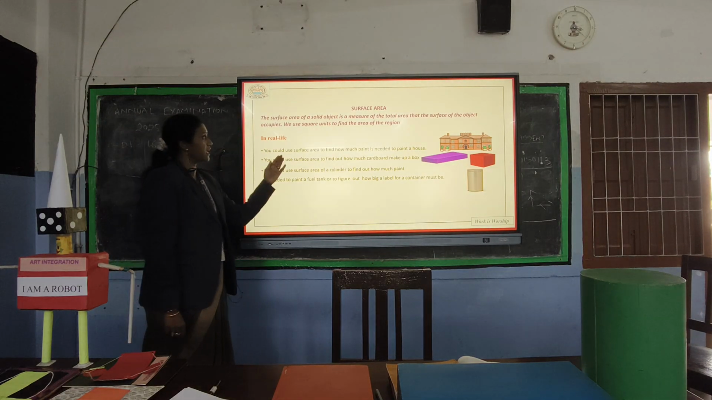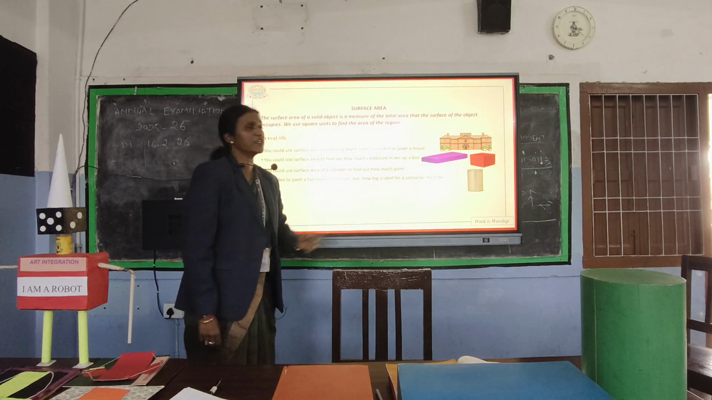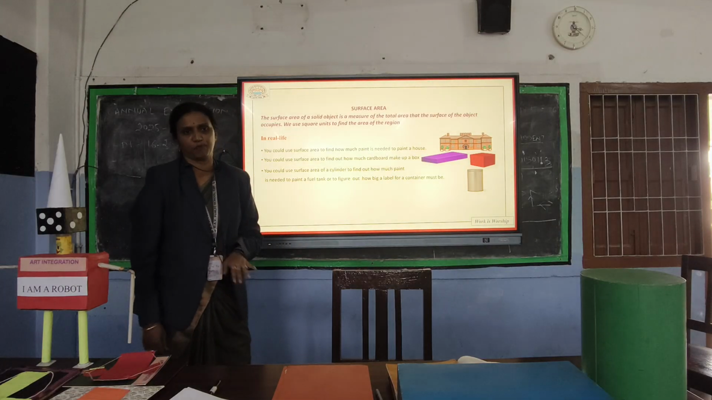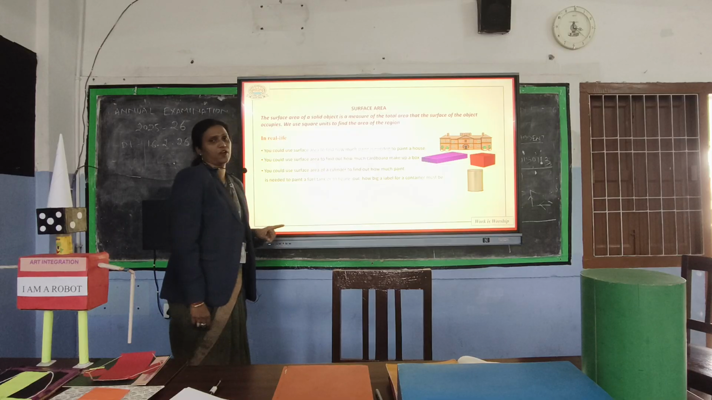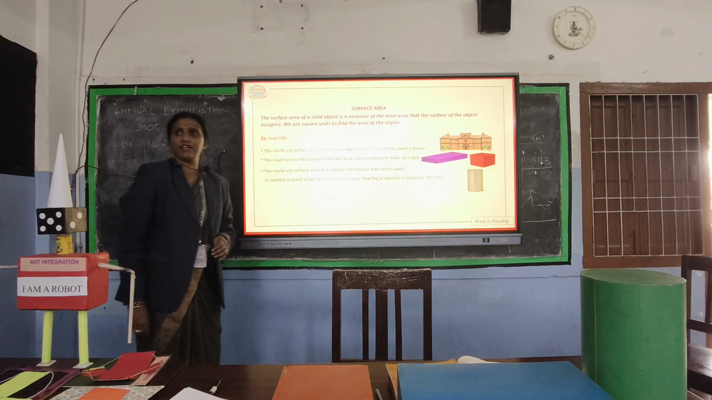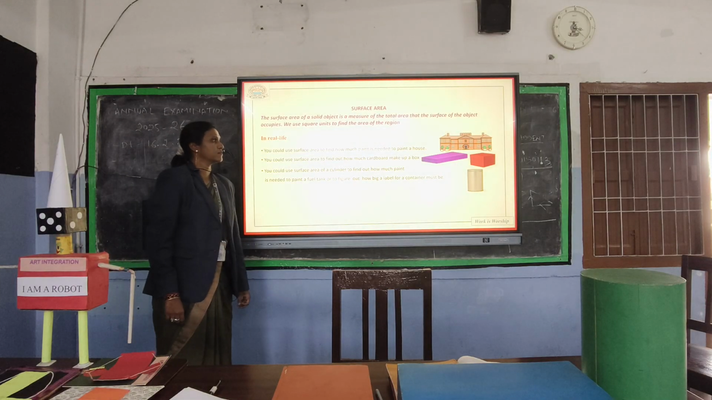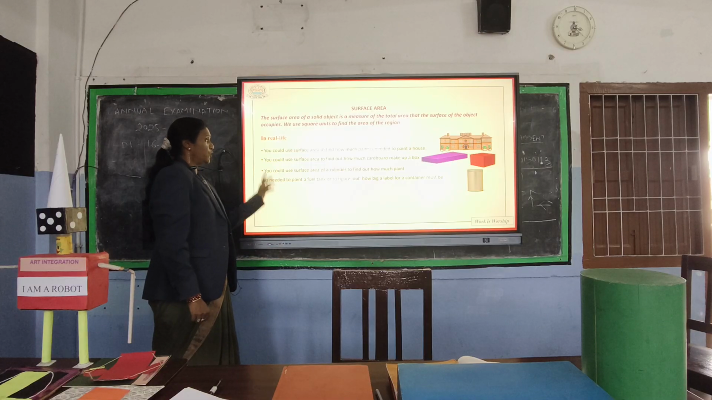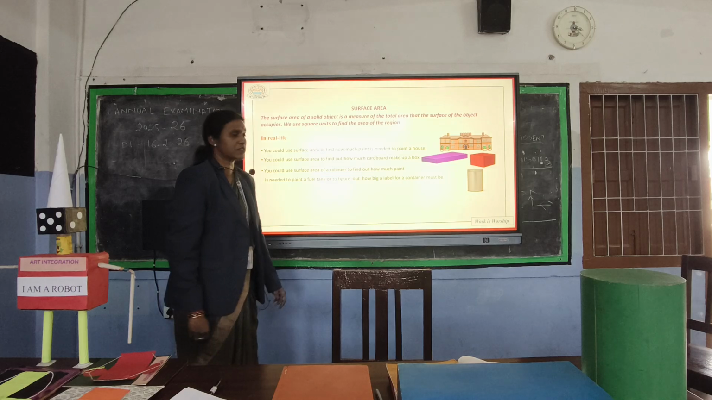The surface area of a solid object is a measure of the total area that the surface of the object occupies. We use square units to find the area of the region. Tell me, where do we use it in our real life? We can use the surface area to find how much paint is required to paint a house. Yes, this is very important.